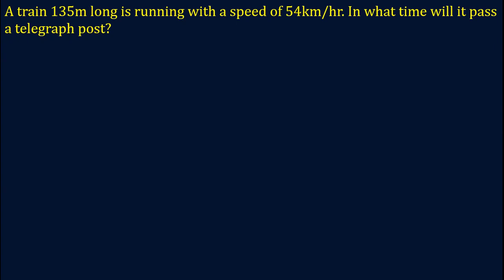A train 135 meter long is running with a speed of 54 km per hour. In what time will it pass a telegraph post?